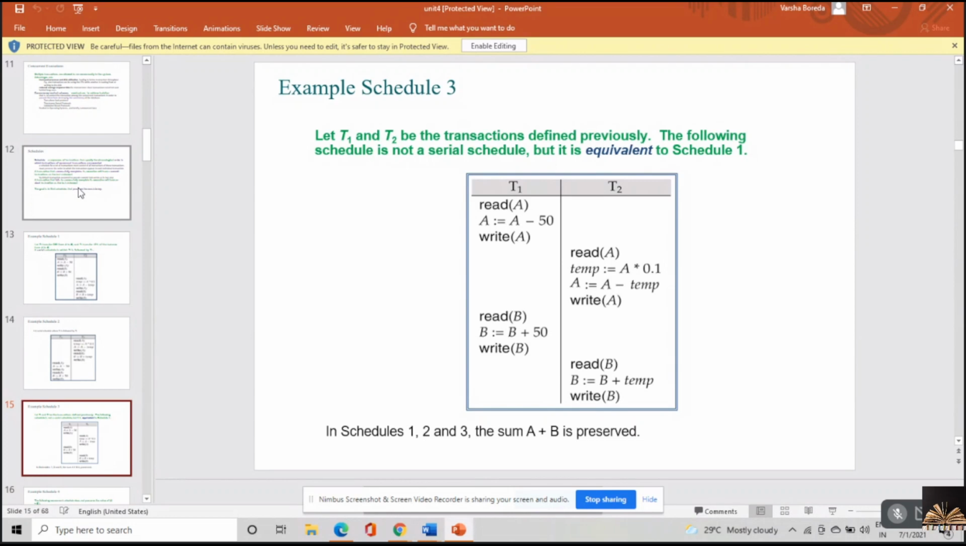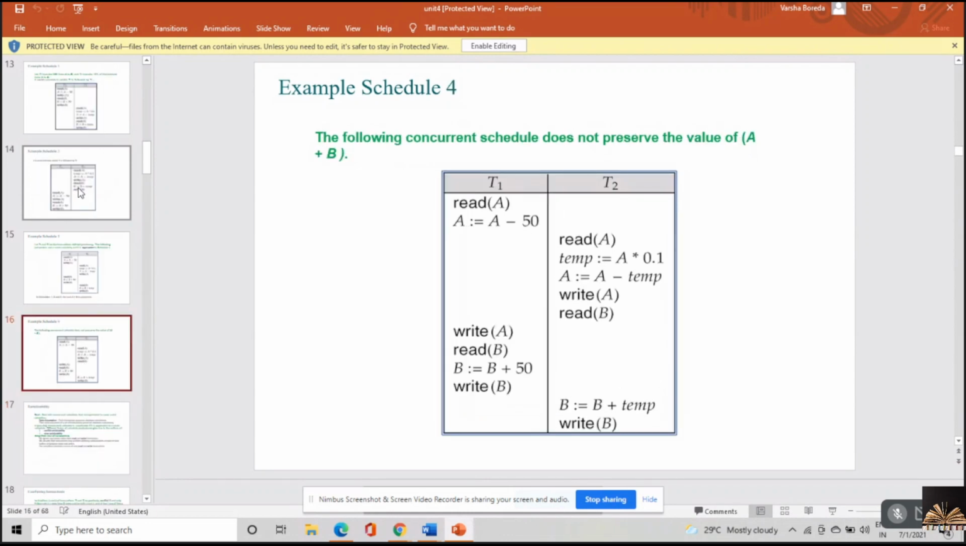In the sense that the sum of A plus B is preserved over here. And the last one is a concurrent schedule where the value of A plus B is not preserved. So this was the way you try to represent the chronological order in which the steps of a transaction are being executed.